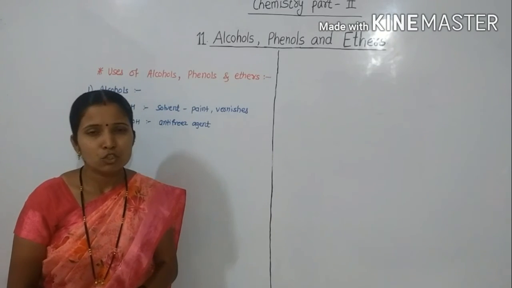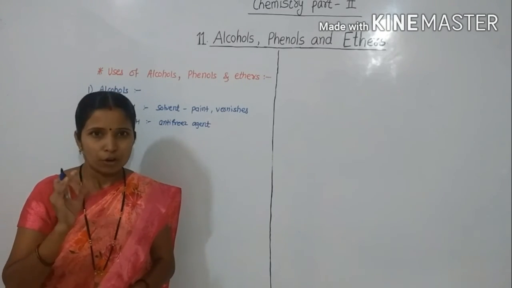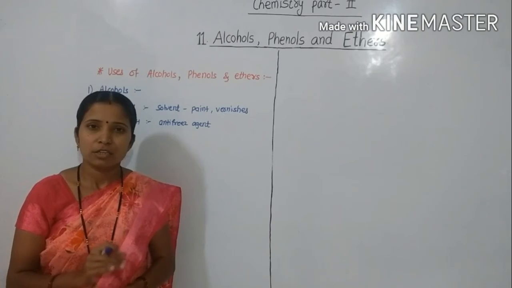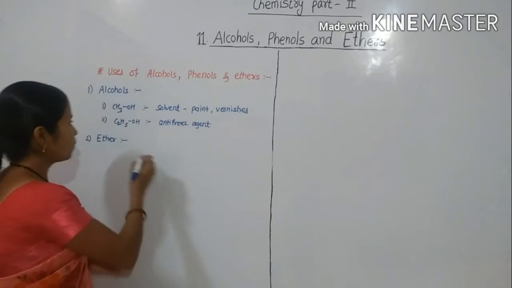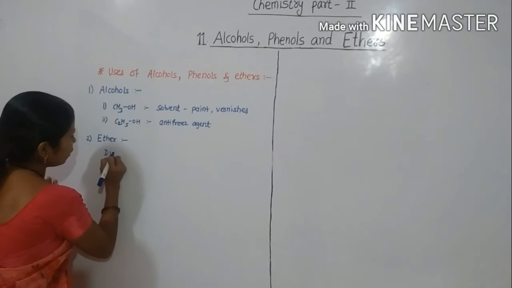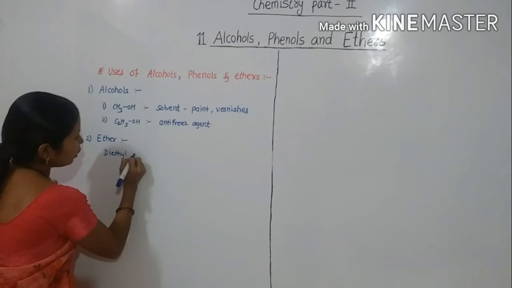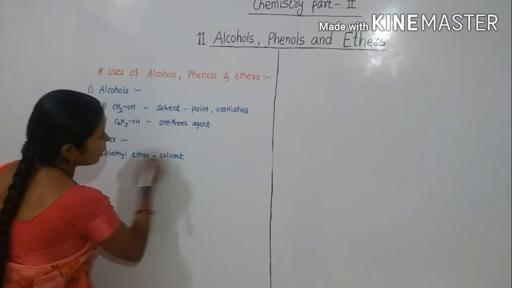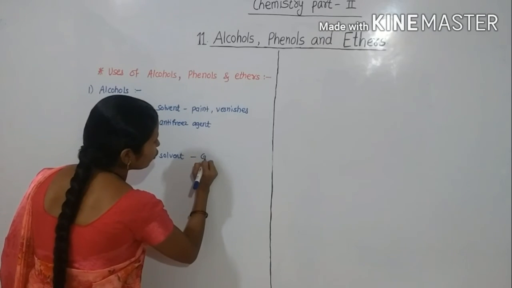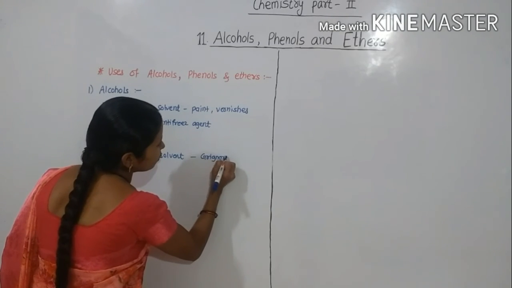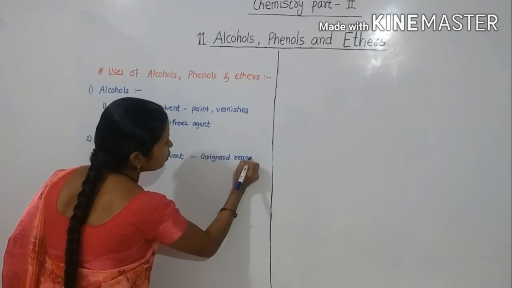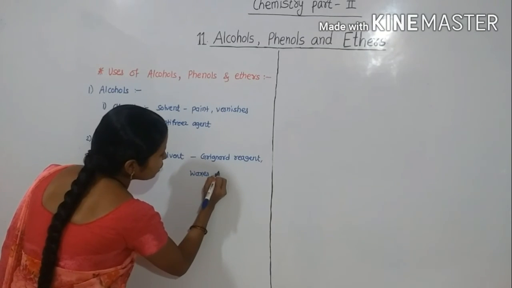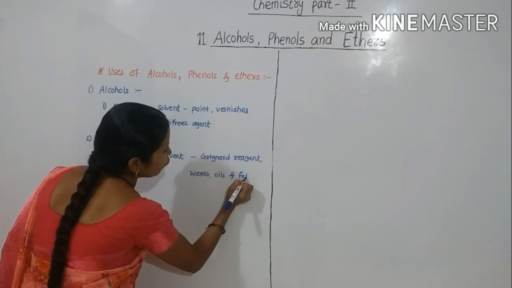Diethyl ether is used as solvent for Grignard reagent, fats, oils and waxes.